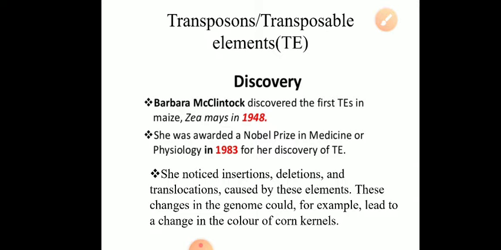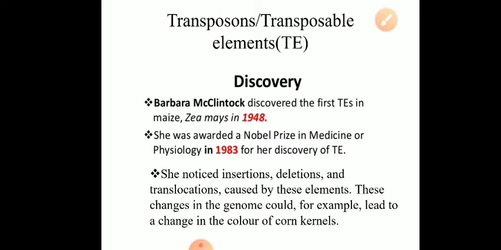So transposons or transposable elements, also represented by TE, were first discovered by Barbara McClintock while studying maize genetics, which is called Zea mays, in 1948. She was also awarded the Nobel Prize in Medicine in the year 1983 for the discovery of transposable genetic elements.